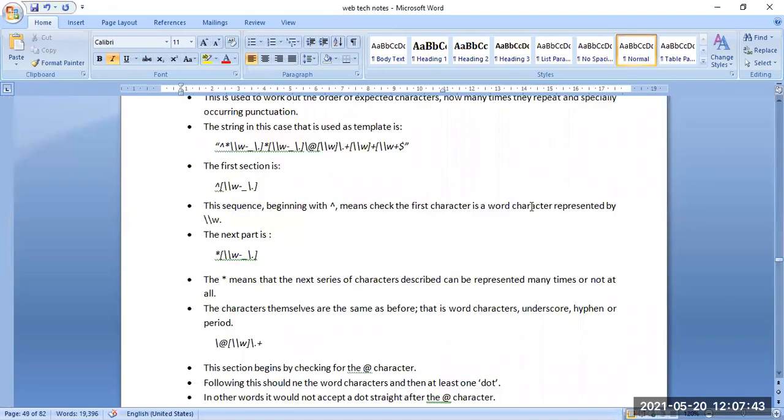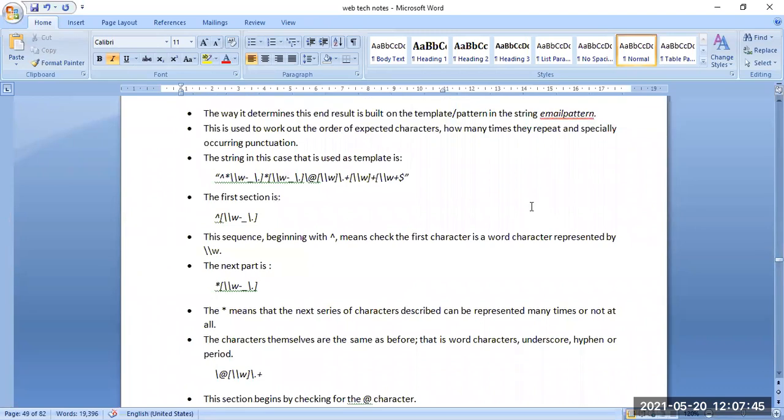The way it is determined here is that in the end the result is built on the template and pattern in the string email pattern. There is a string email pattern, and this is used to work out the order of the expected characters and how many times they repeat. So this is the way to determine things with the built-in template and pattern for the string email pattern.